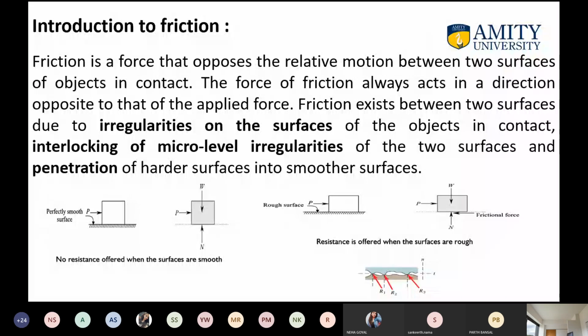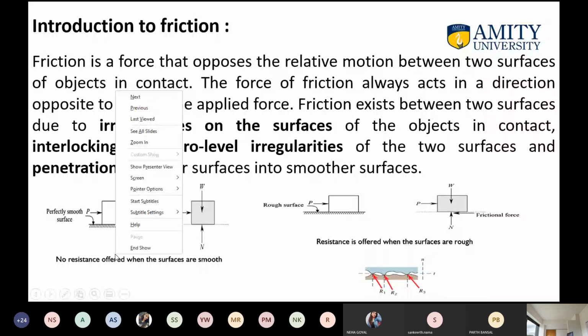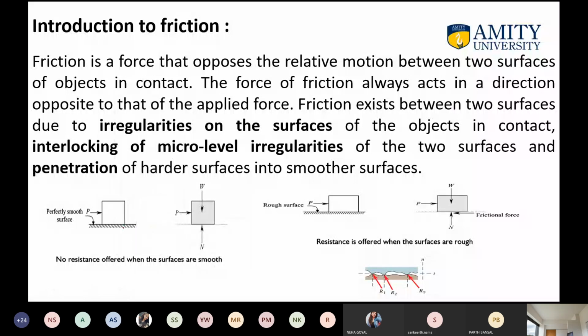You can see, introduction to friction: it is simply the force that opposes the relative motion between two surfaces which are in contact, and the force of friction always acts in the direction opposite to that of the applied force. See, this is the first diagram, and in the first diagram there is no force of friction; the surface is perfectly smooth. And this is the P force which we are applying here, and you should know the definition of this P force. P force is always called the tractive force.